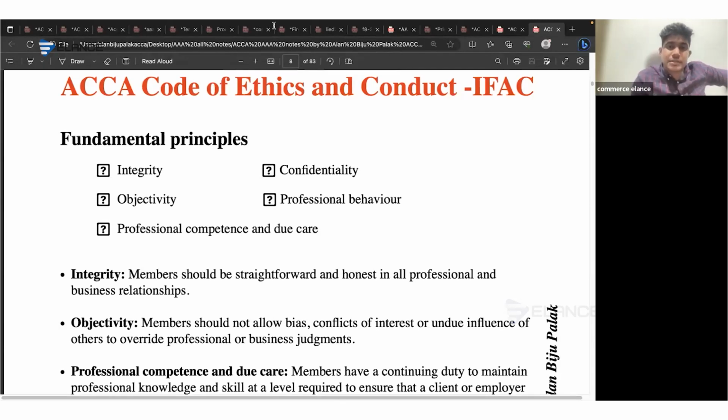So in this case, they are acting against the integrity because they are not straightforward and honest, and at the same time they are giving importance to their personal benefit rather than professional benefit. So that will be against the objectivity. Every ethical threat will be against the objectivity.